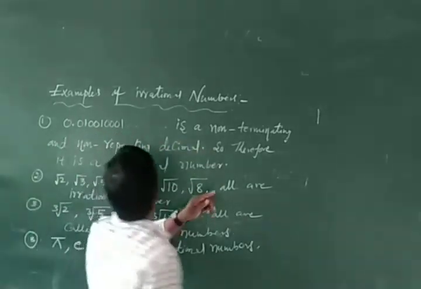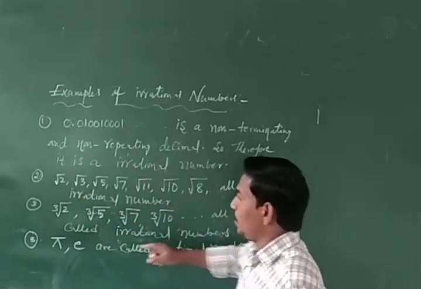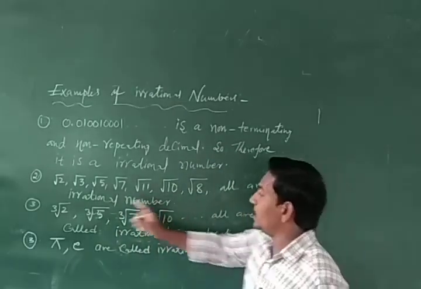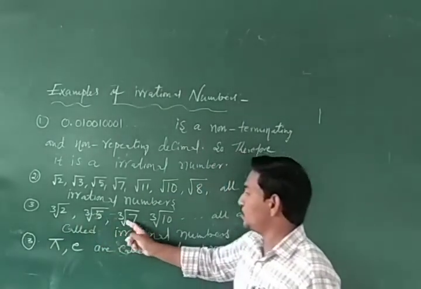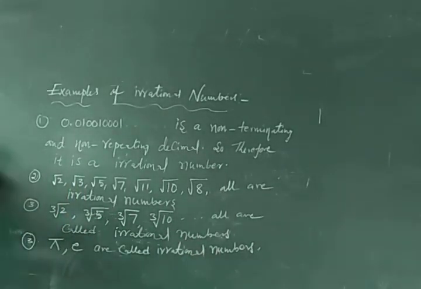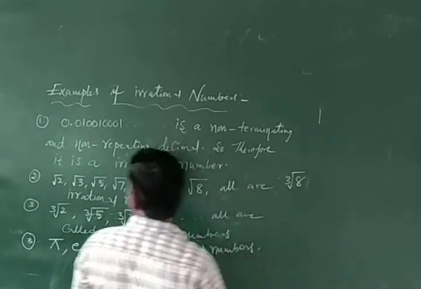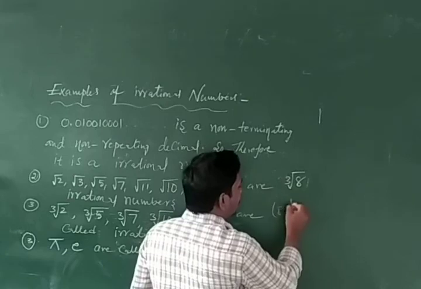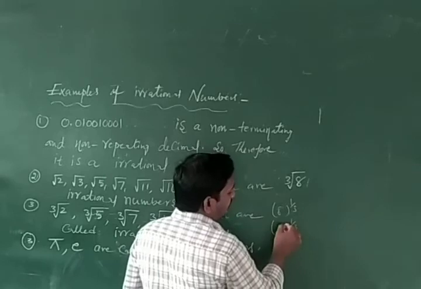0.01001 and so on is a non-terminating and non-repeating decimal, so therefore it is an irrational number. Root 2, root 3, root 5, root 7, root 11, root 10, root 8 all are irrational numbers. Okay, next, cube root of 2, cube root of 5, cube root of 7, and cube root of 8. Take cube root of 8. It is not an irrational number. Why? Because cube root of 8 means 8 power 1 by 3. 8 is written as 2 cube, and 2 cube whole power 1 by 3, the 3s cancel, that is 2.